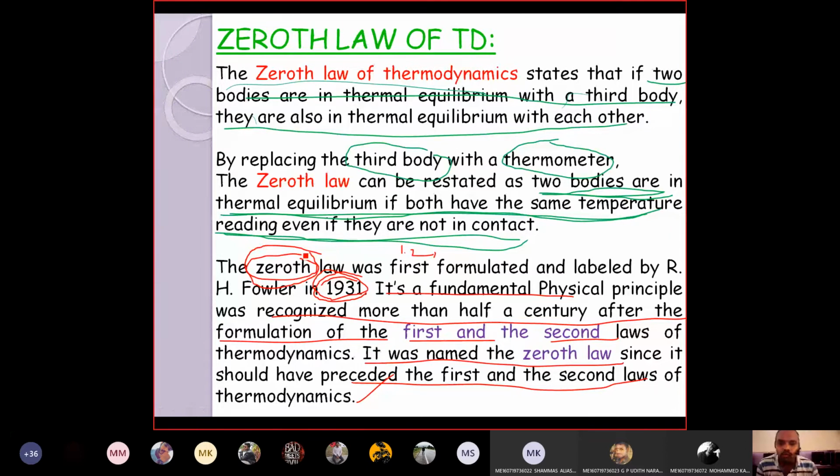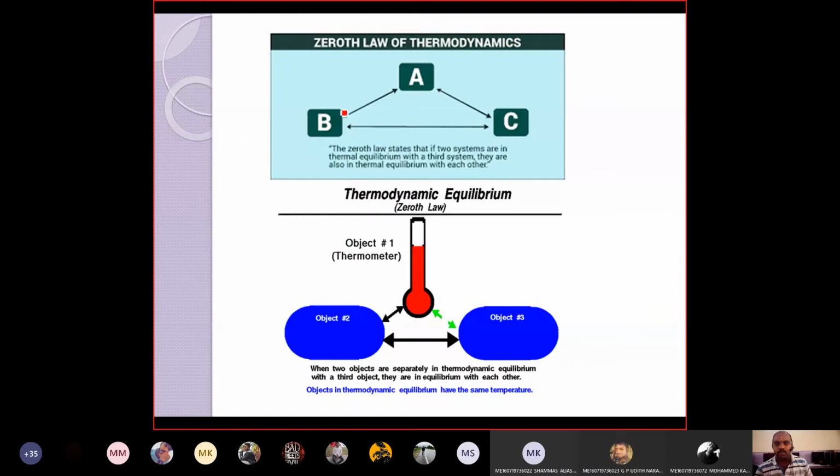Okay, and there is no mathematical evidence for the laws of thermodynamics, only observation. There are no mathematical proofs for any of the laws, only observation. Now you can see here body A, body B and body C: the two bodies are individually in thermal equilibrium, B with C and A with C.